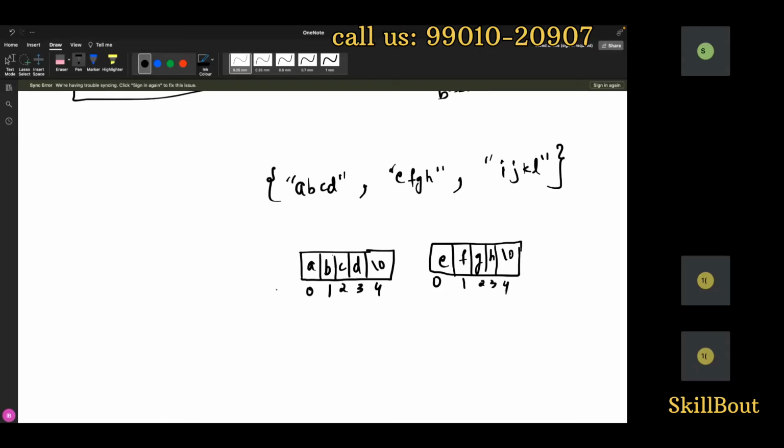Now this has an address. Let me say it is 1000. Let me assume the address of this one is 2000. There's one more variable, guys. It is called IJKEL, and you have a null character here, right?